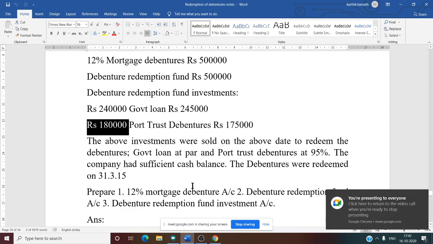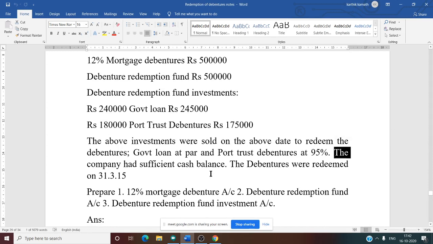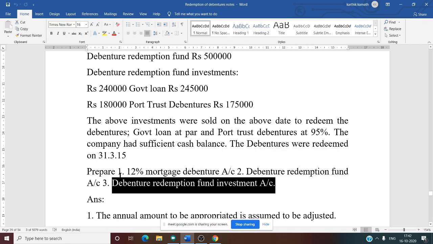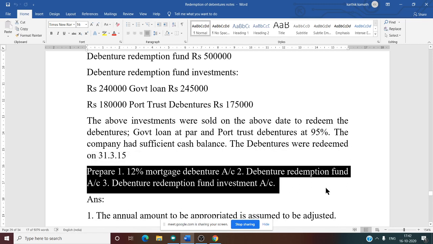See this. So now next one. The company had sufficient cash balance. The debentures were redeemed on 31/3/15. That is also fine. You need to prepare only three accounts. What are those three accounts? 12% mortgage debenture account. Next is debenture redemption fund account. Third one is debenture redemption fund investment account.